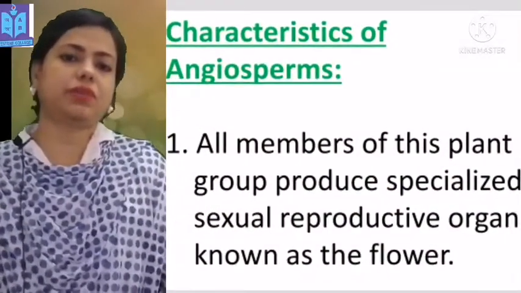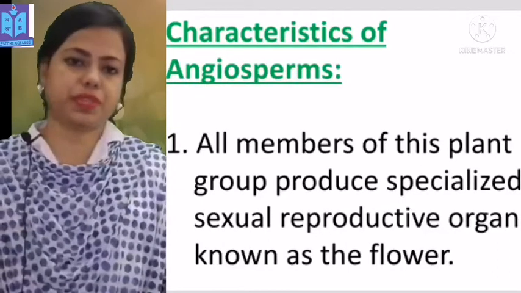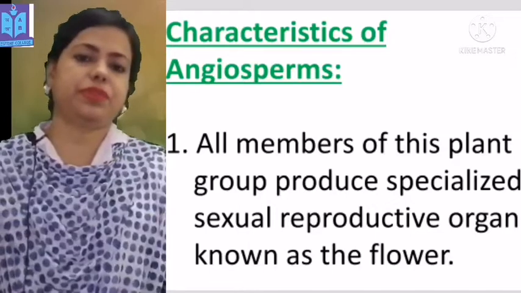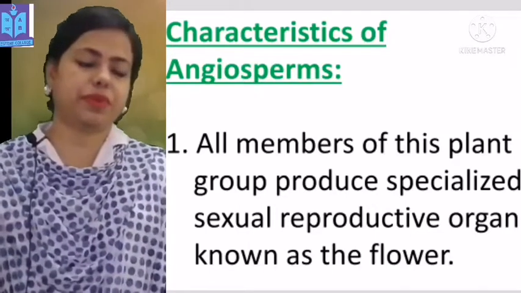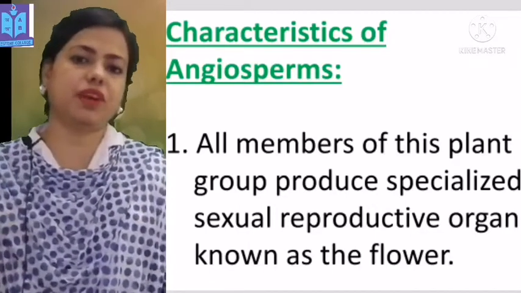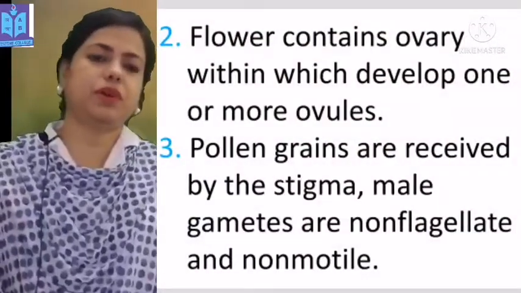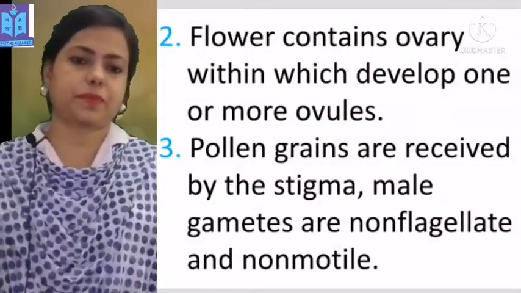Now we learn about the characteristics of angiosperms. All the members of this plant group produce a specialized sexual reproductive organ known as the flower. The flower contains an ovary within which develop one or more ovules.